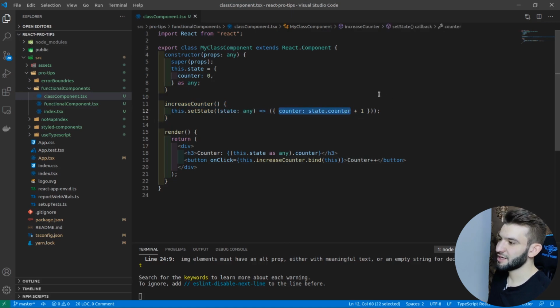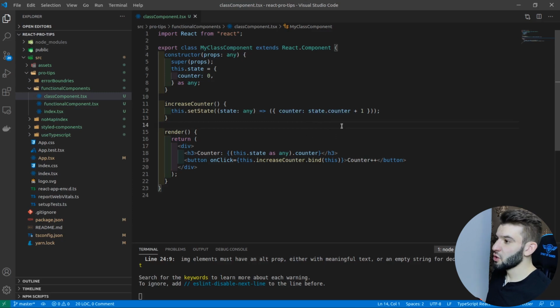So that's just a basic counter component. Whenever you click on this counter++ button, it's going to increase the counter by 1, and it keeps going: 1, 2, 3, and so on. That's basically the legacy API used by class components to render in React.